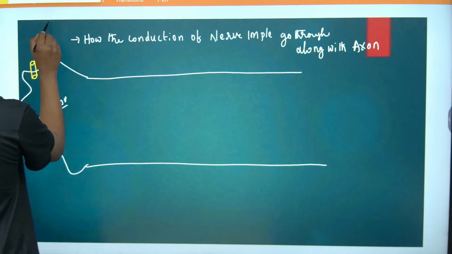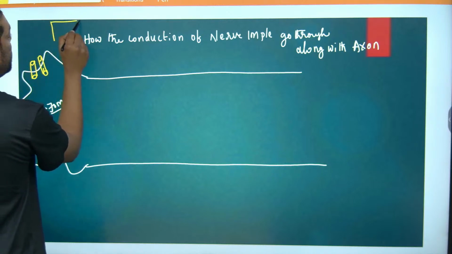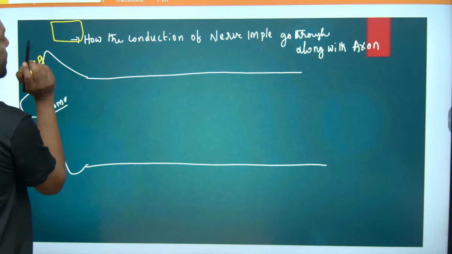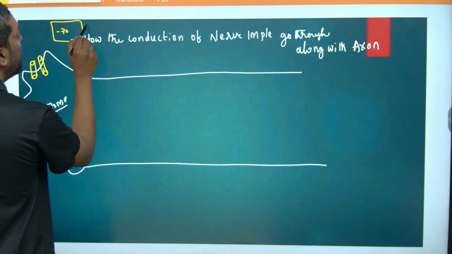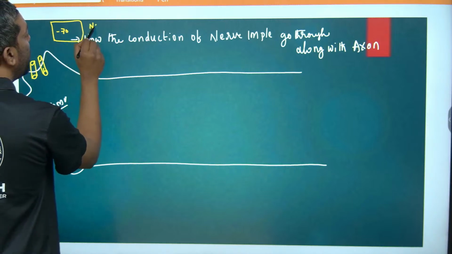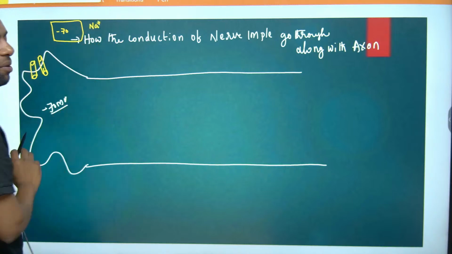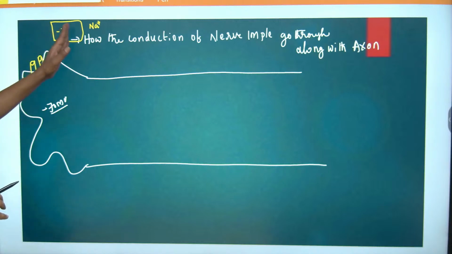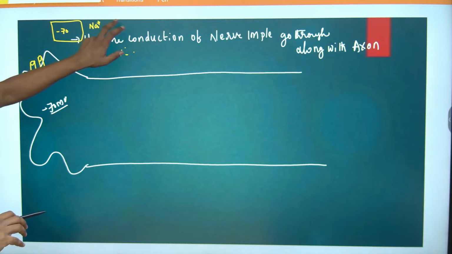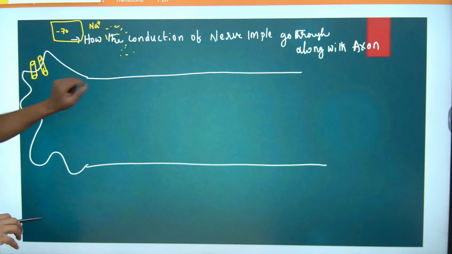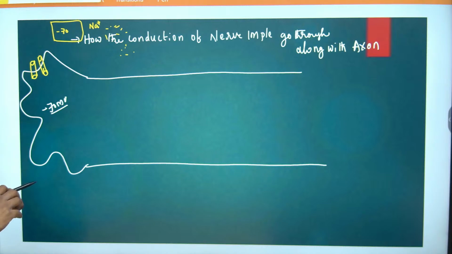Just look into this. This is the cell body, as we discussed. How is minus 70 maintained? The interstitial fluid outside the axon always has more sodium as compared with the inside.